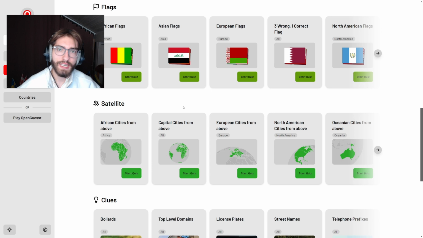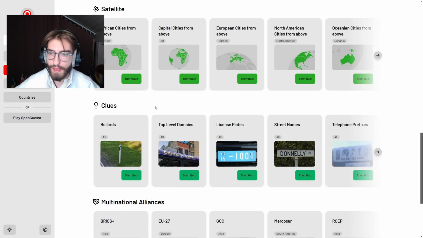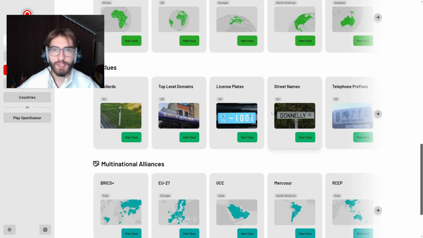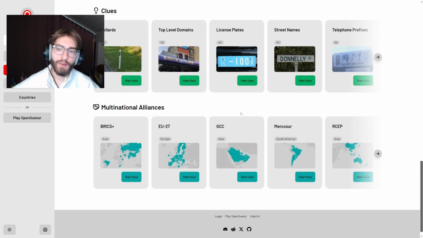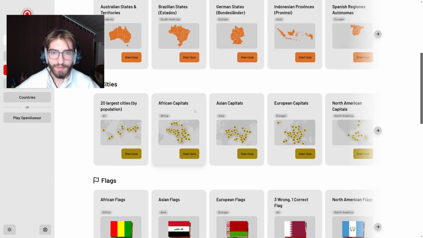So you see, like, from satellite above, which city you might be in. And then you also have some geo-guessing clues. For example, bollards. In which country do you find this bollard? Which country has this top-level domain? And then you also have those multinational alliances, so yeah, another country guessing part.